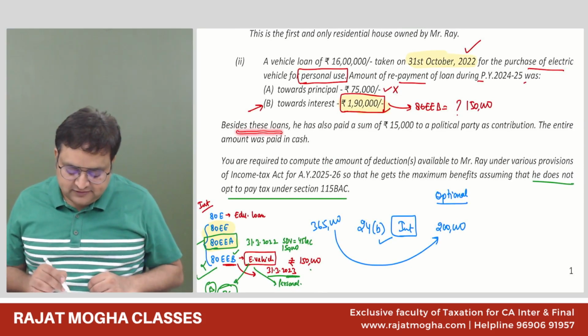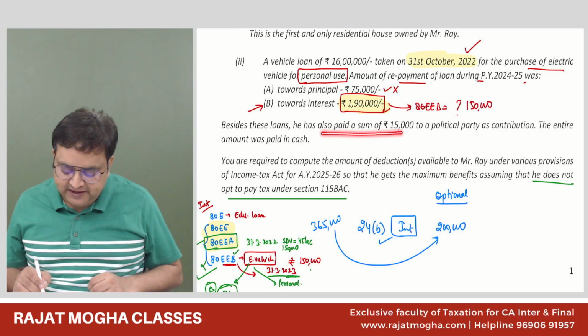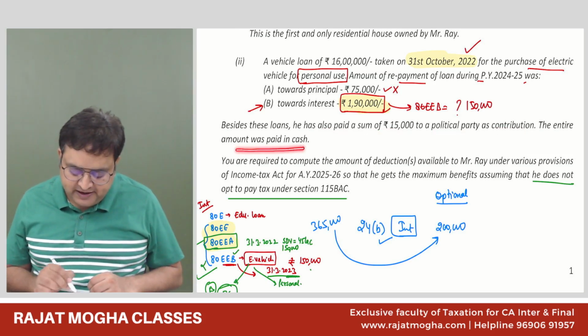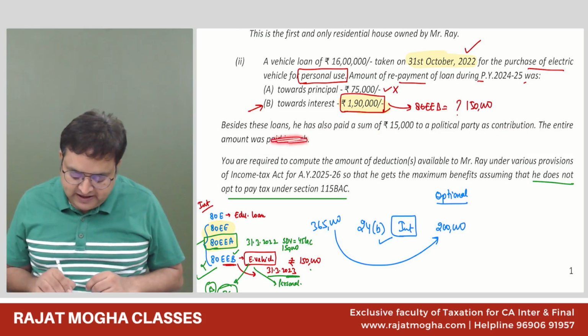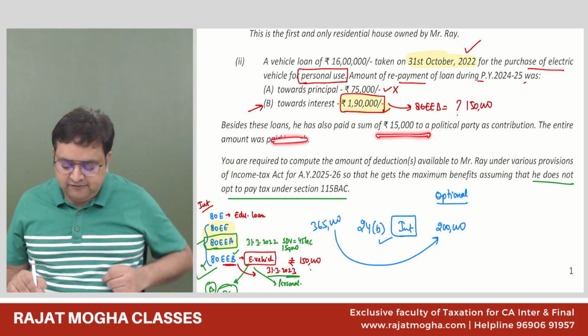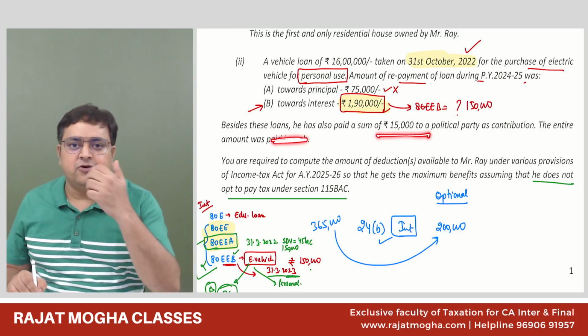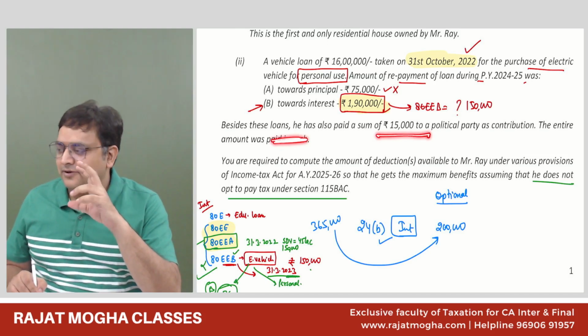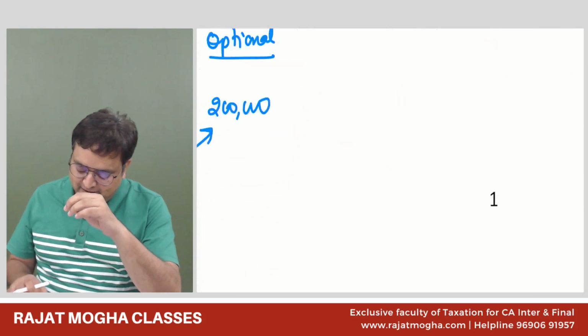Besides these loans, he has also paid a sum of 15,000 to a political party as contribution. The entire amount was paid in cash. Okay. Forget about cash first of all. Please tell me whether political party contribution is allowed or not. Not allowed. Also allowed.